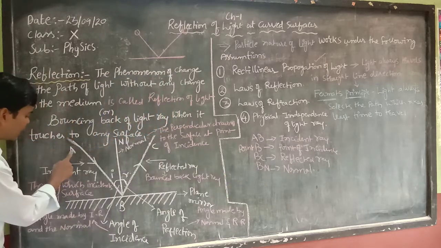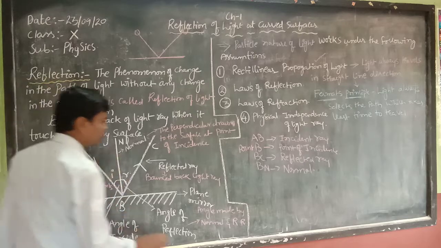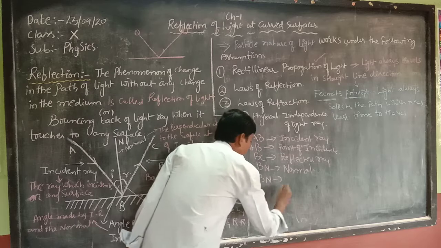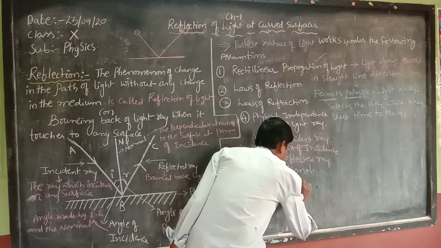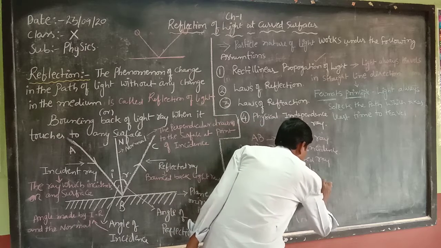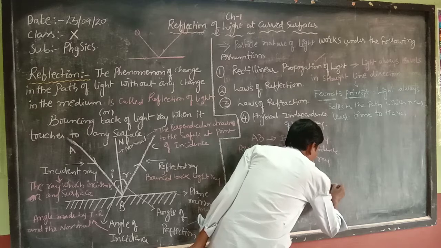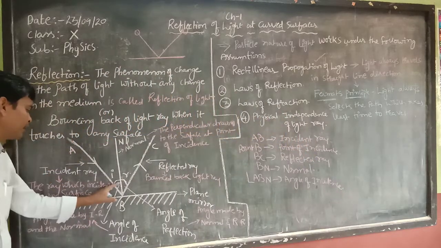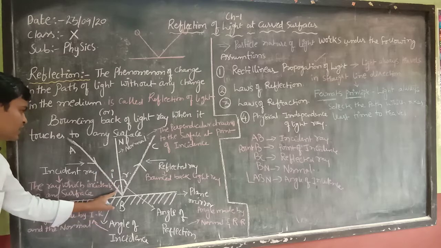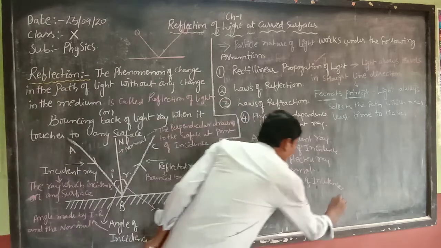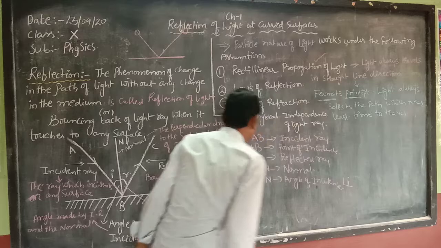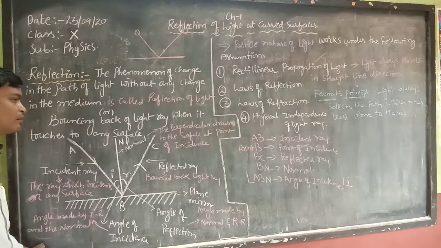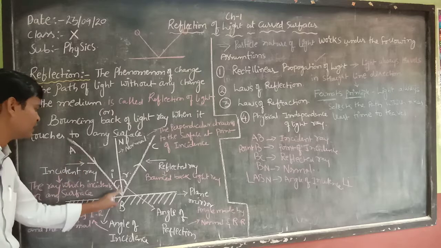Here angle ABN is the angle of incidence. Angle of incidence, denoted by angle I, means the angle made by the incident ray and the normal.